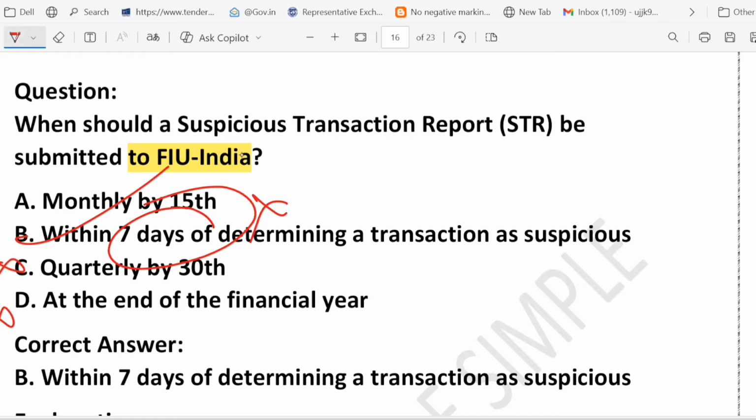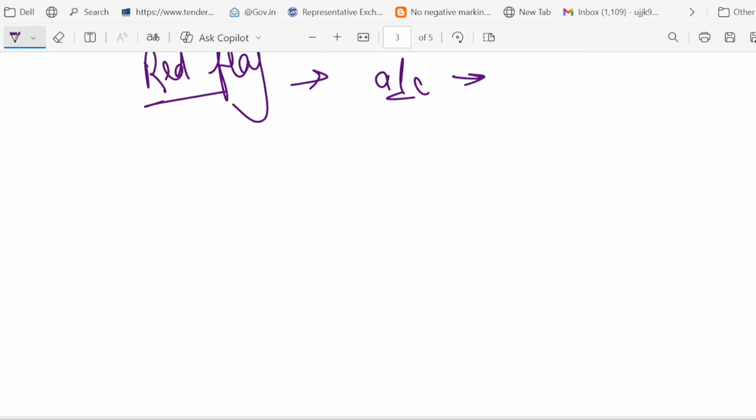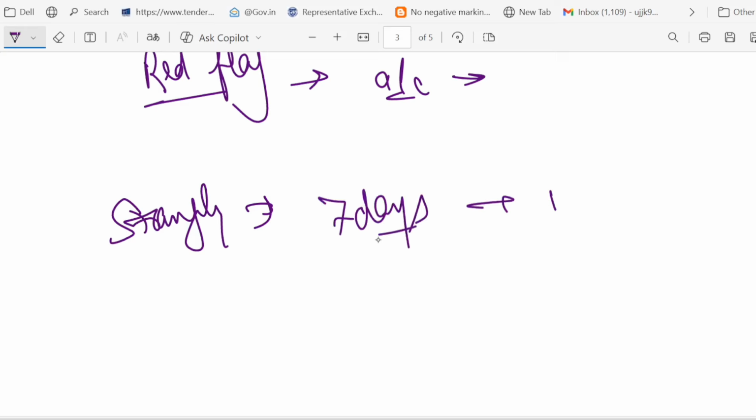No. That's too late. Suppose a bank finds that a customer is moving funds strangely. It must report within 7 days. There is no waiting for month end. So remember, STR applies to any suspicious transaction.